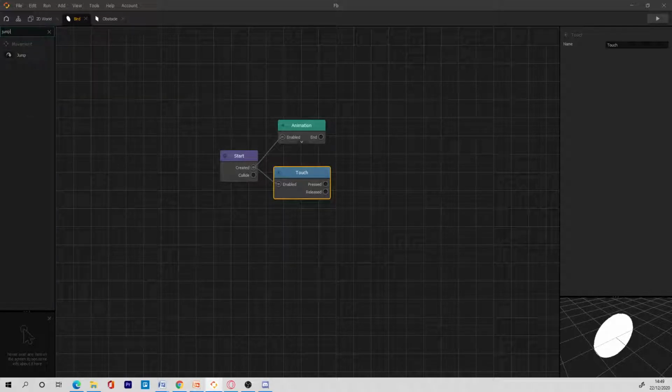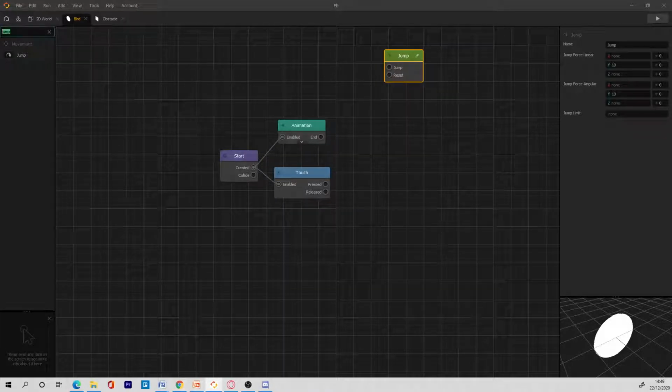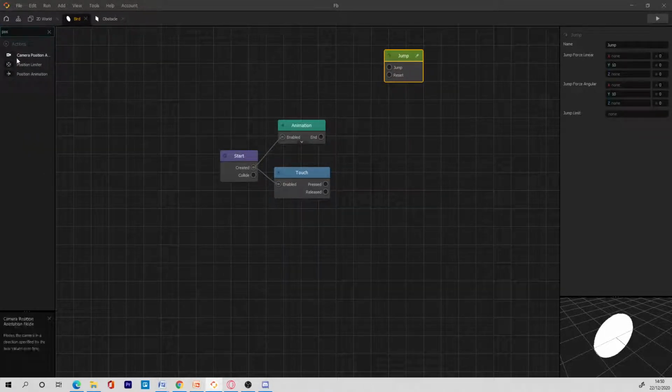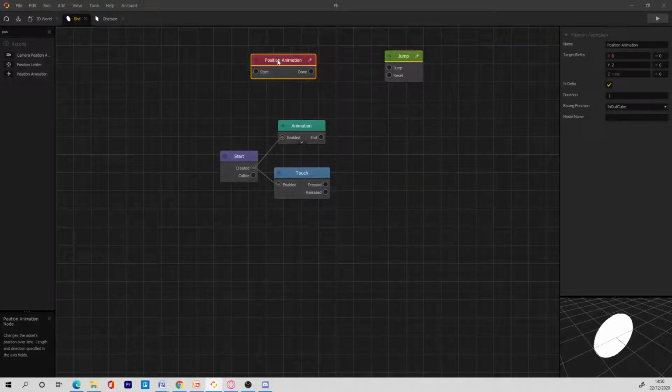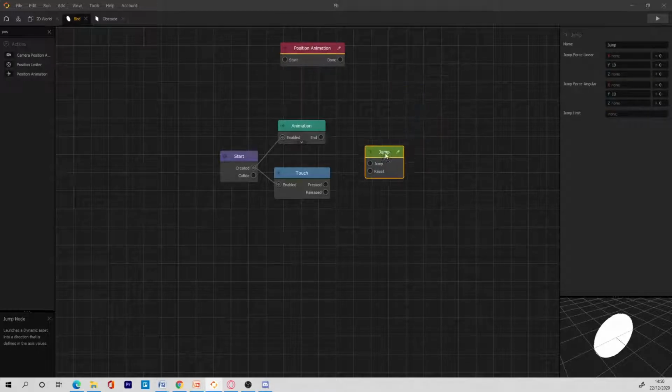We are going to try that. We are going to try the jump node, and we are going to try the position animation node. Okay. So I don't know which one actually works good with gravity, but we are going to find out together. That's why I wanted to do this from scratch so that everyone can learn.